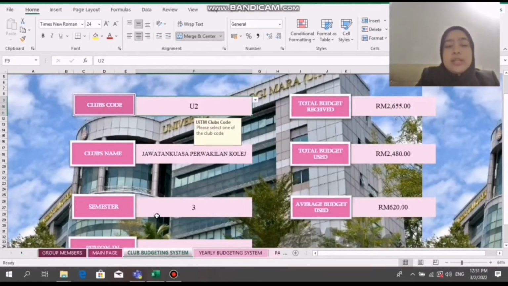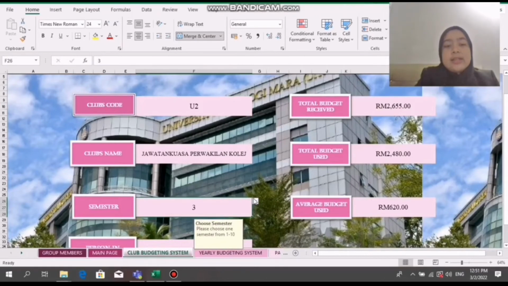And they must also know which semester they want to see the total budget for. For example, semester 1. So the total budget received, total budget used, and average budget used will be automatically calculated, and they can easily know how much budget has been used.